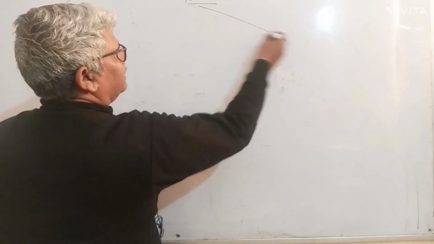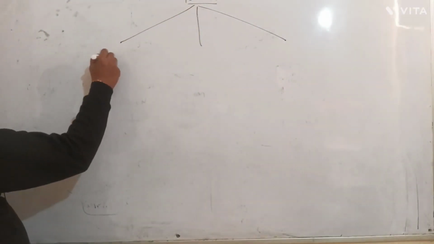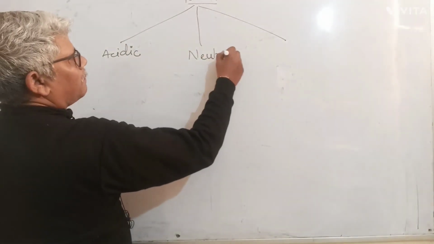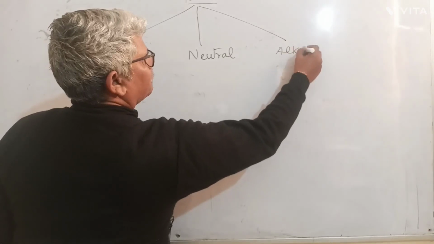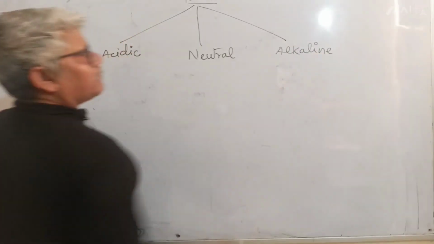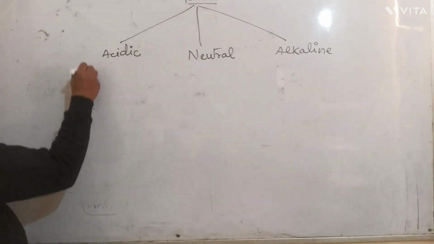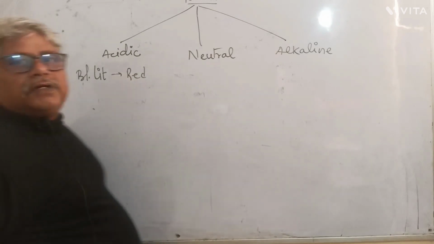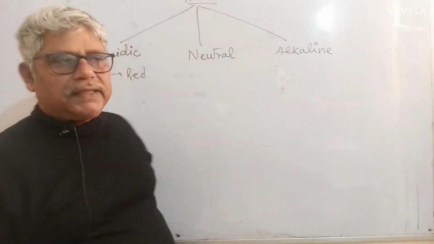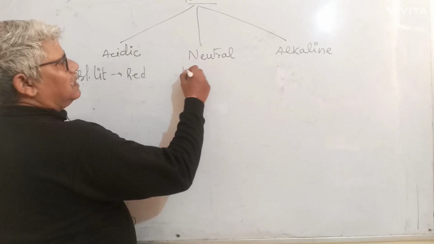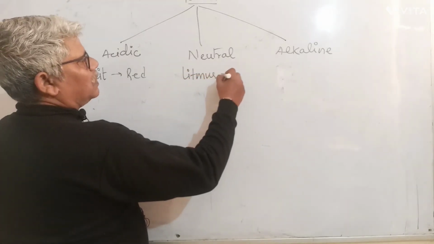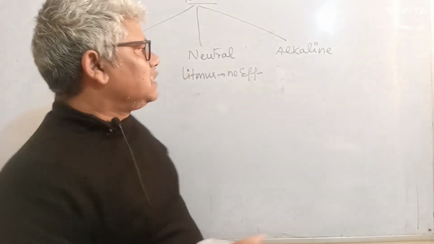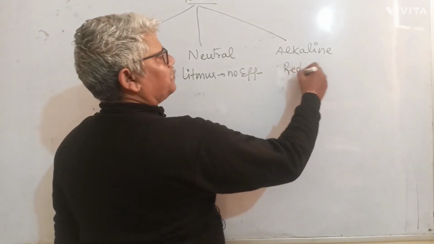Gases are of three kinds: acidic, neutral and alkaline. Now acidic gases are those which turn blue litmus red. Neutral are those which are not at all affected, no effect on any litmus. And alkaline gases are those which turn red litmus blue.